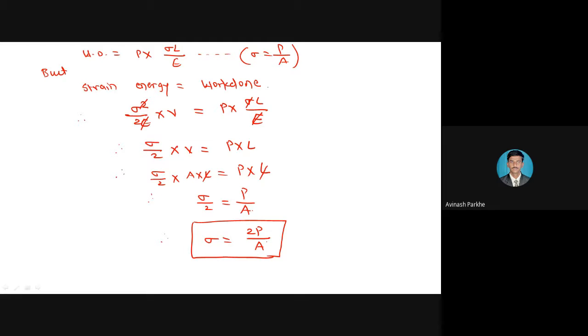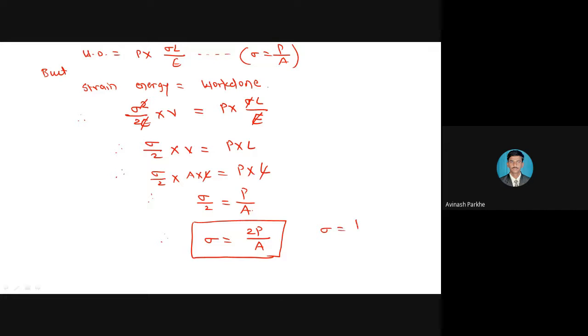And for the suddenly applied load, sigma is equal to 2P upon A. And if I compare these both equations, I can easily say that stress due to suddenly applied load is twice than stress due to gradually applied load.